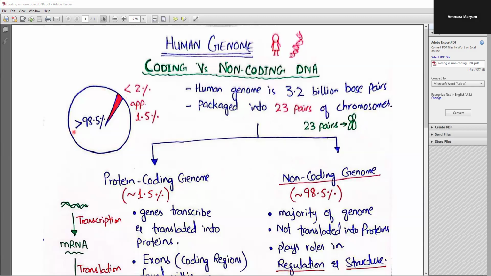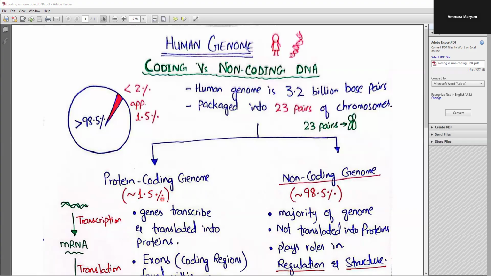Here, if you look at this pie chart, according to this, the majority of the human genome, that is greater than 98% of the human genome, is non-coding. So you don't think of it as useless, because it plays a vital role in the structure and regulation as well as evolution.